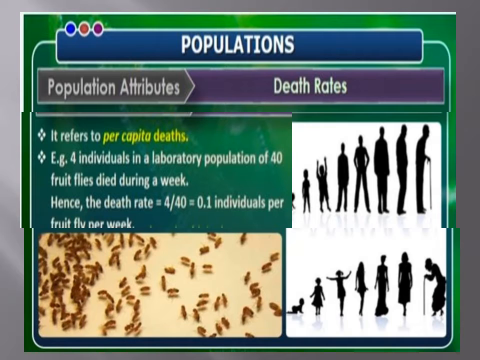Death rate. It is per capita deaths in the population, that is, the number of deaths per individual in a unit time. For example, if in a laboratory population of 40 fruit flies, 4 die in a week, the death rate in this population will be 4 upon 40, which is equal to 0.1 individual per fruit fly per week.